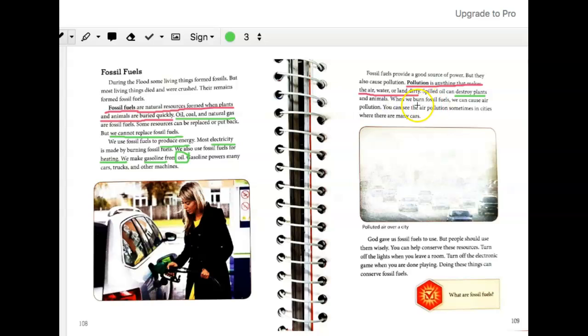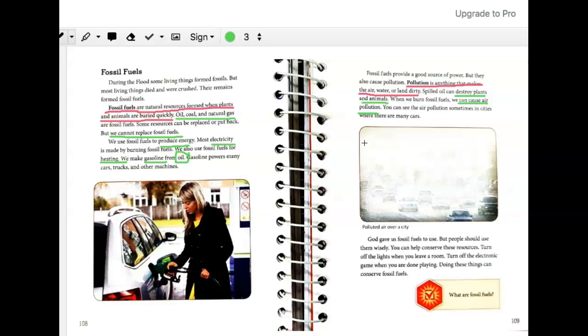And we also learned that by burning fossil fuels, we can cause air pollution, meaning we're making the air very, very dirty. Where can we see air pollution? We can see air pollution in cities where there are many cars.